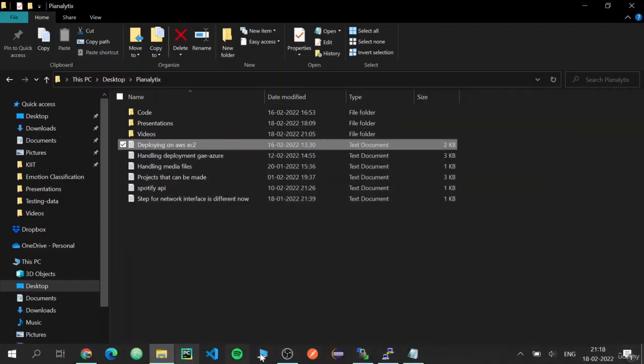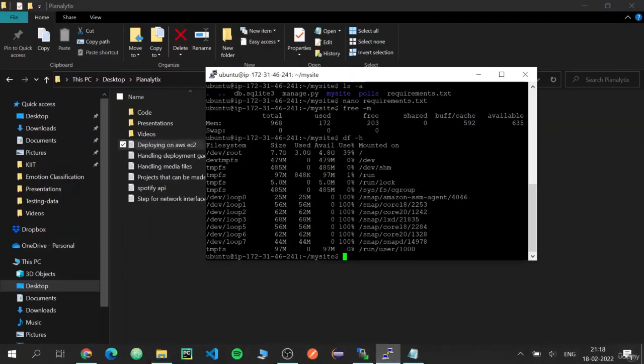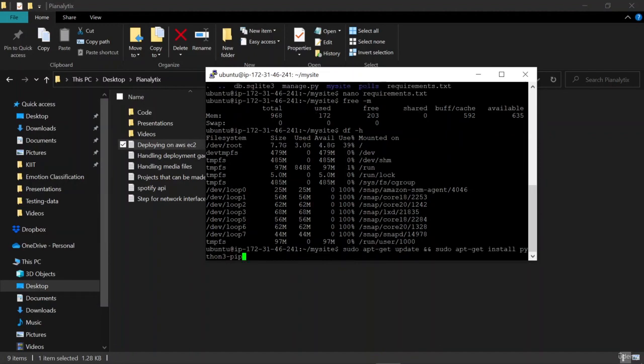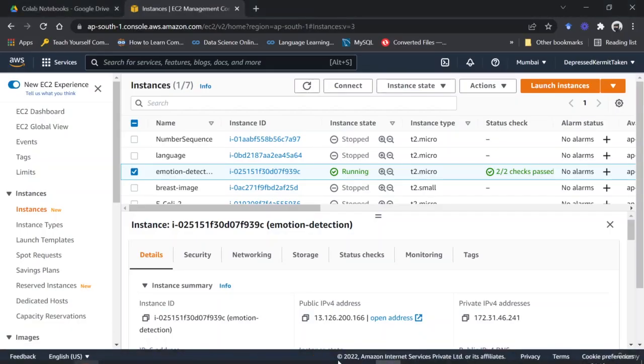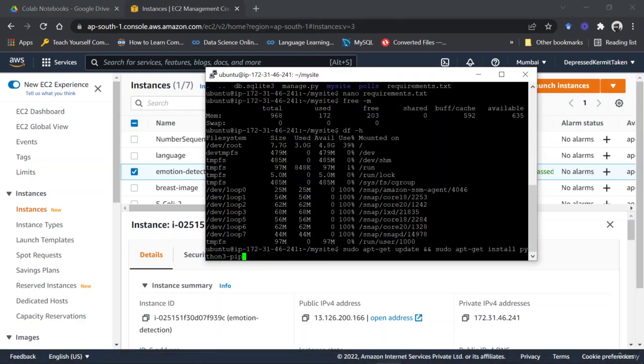So this is the command: sudo apt-get update or sudo apt-get install python3-pip, right? So as I told you, pip is not installed, so you have to either install it, or if it is already installed, which is not the case, you have to update pip.